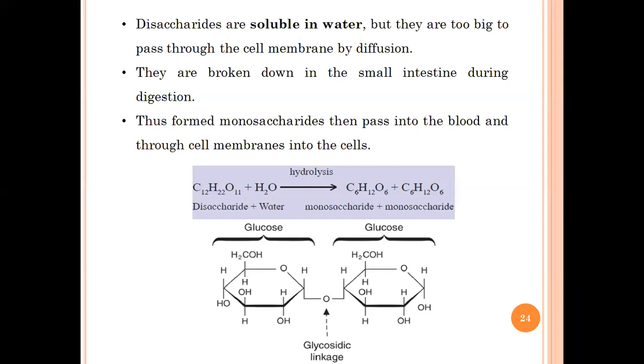Okay, so a glycosidic bond is a specialized bond which connects two sugar molecules for formation of disaccharides, oligosaccharides, or polysaccharides. So this is from a synthesis point of view. But what happens if I want to break down this particular disaccharide? Whenever a disaccharide is broken down, it will undergo a reaction known as hydrolysis. Hydrolysis means breaking down using the water molecule. So a water molecule will be added into the disaccharide, and then it will break down the disaccharide into two molecules of monosaccharides.